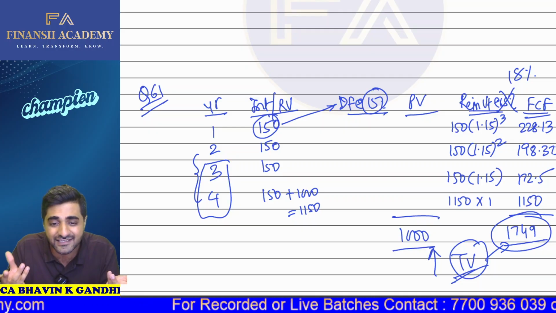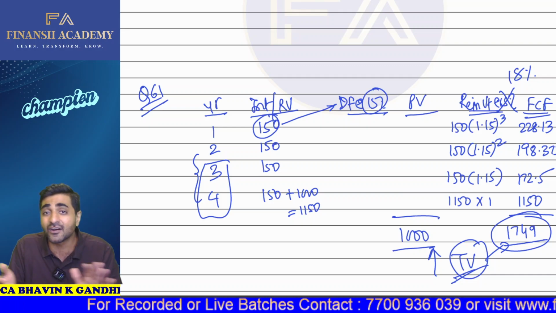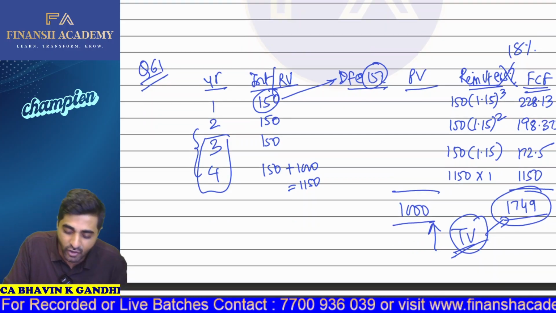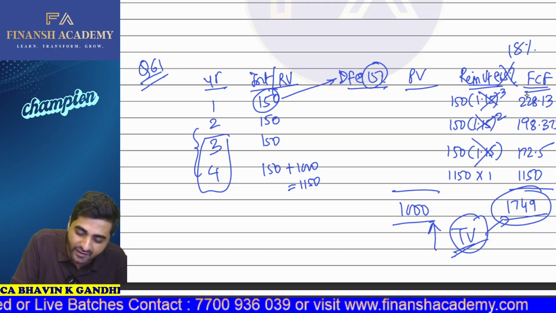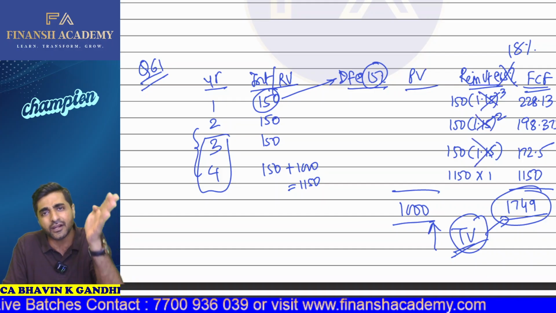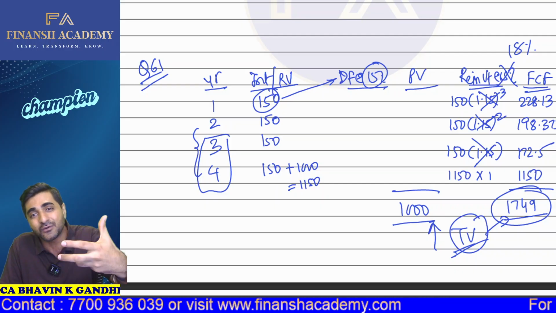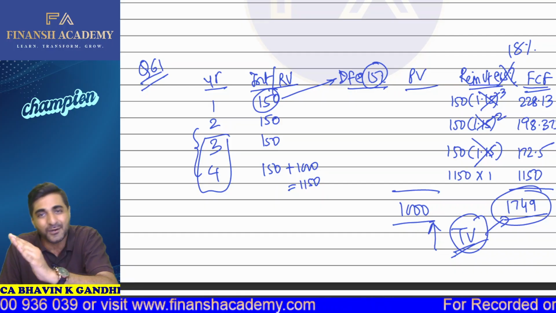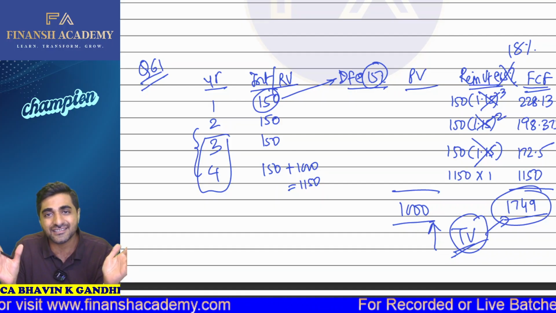Come on, yes or no? Yes, that will be more than a 15% rate. And suppose they tell you that we are not going to reinvest it, and we are going to spend it immediately. In this particular case, it's not going to grow at a compounding rate. Rather, the future value of the cash flows will continue to be 150, 150, 150, and 1150. So in those situations, the actual yield generated is going to be less than the 15% rate. Now I have explained all three situations.